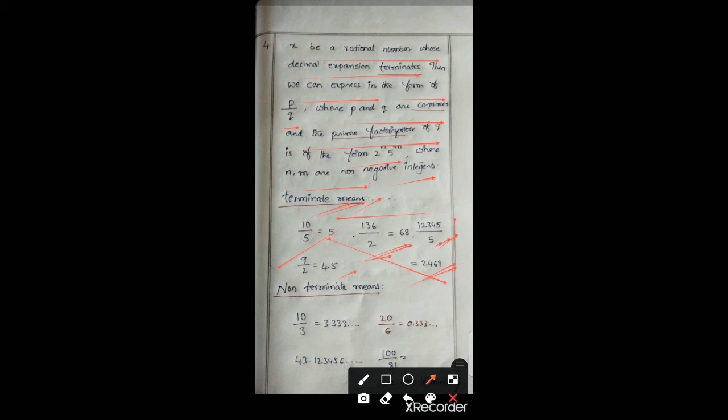Suppose we observe the non-terminating ones below. Here if we perform division 10 by 3, we get the answer 3.333. If we do 20 by 6, 3.3333. It will not stop. In the same way here is another decimal form, 43.12345 and so on. Same with 100 by 81, we will get the same kind of answer, means it won't terminate. These can be called non-terminating decimals.